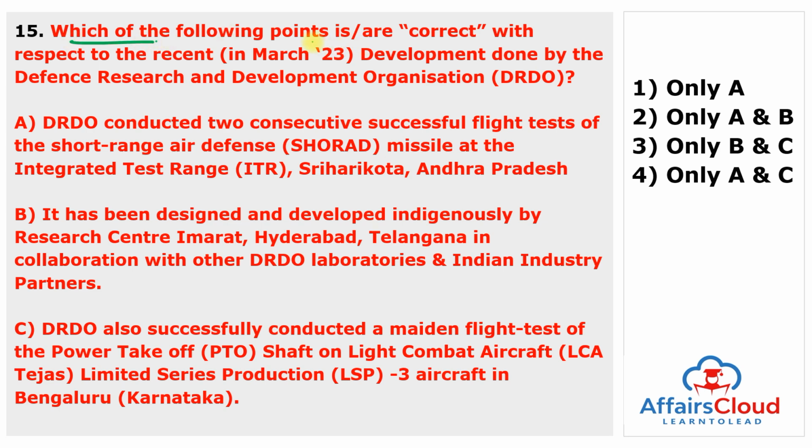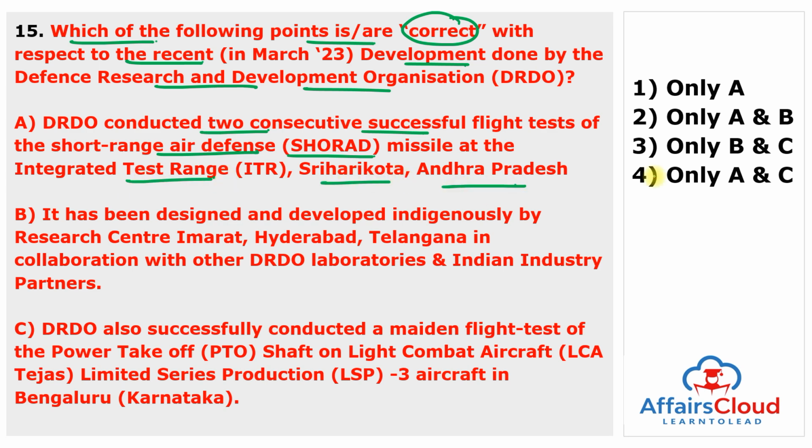Which of the following points is or are correct with respect to the recent development done by the DRDO, Defense Research and Development Organization? So let's find out which statement is correct. First is DRDO conducted 2 consecutive successful flight tests of the short range air defense, which is known as SHORAD missile, at the Integrated Test Range Sriharikota, Andhra Pradesh.